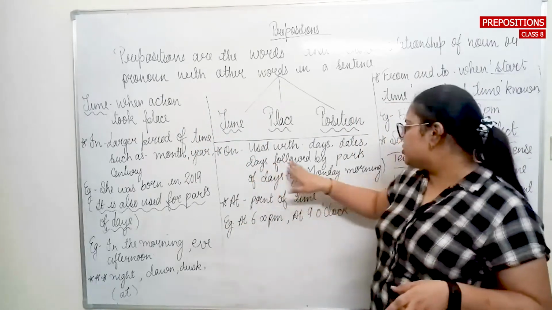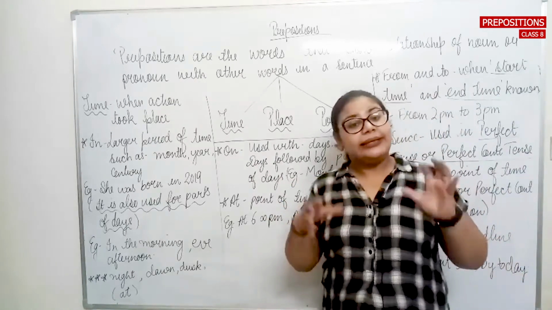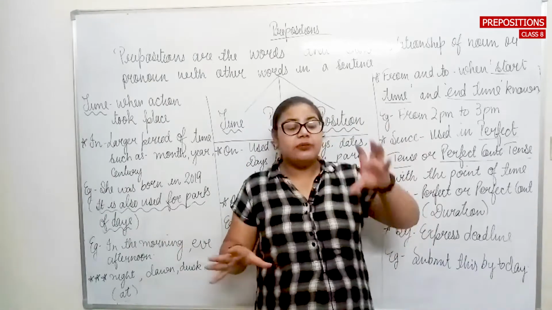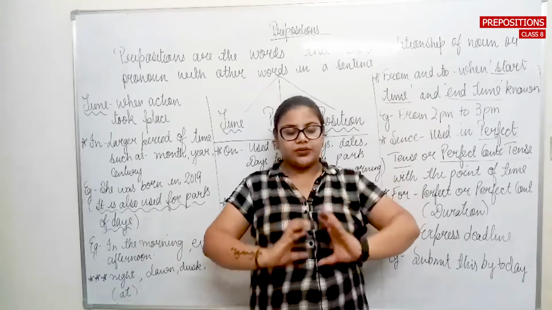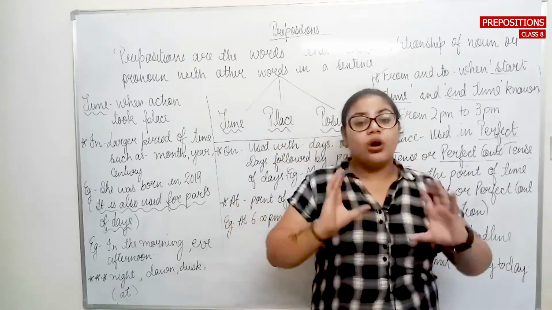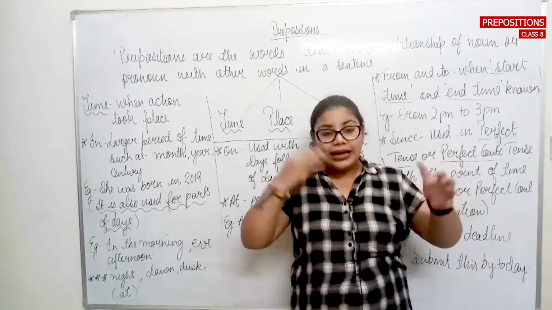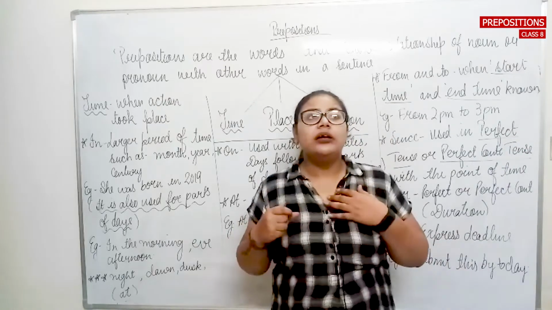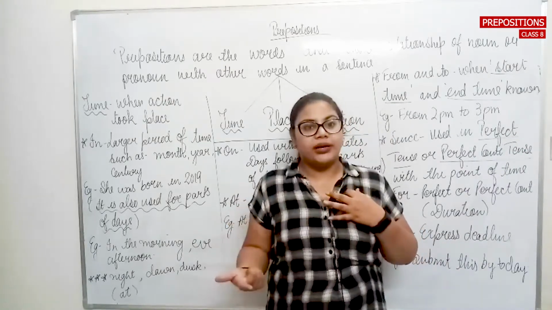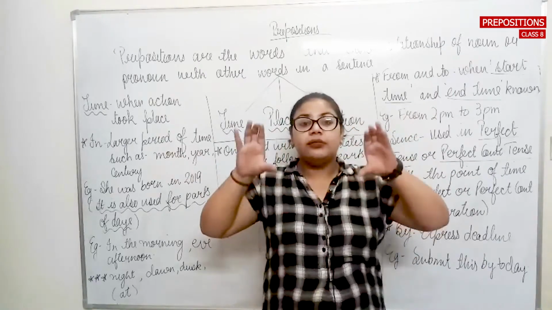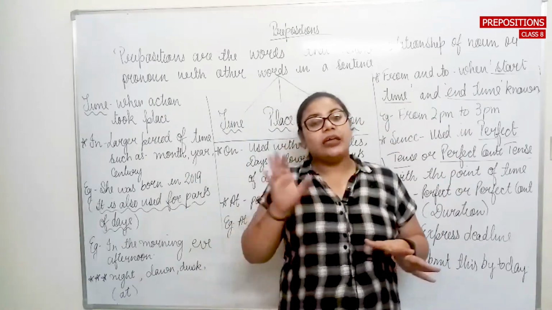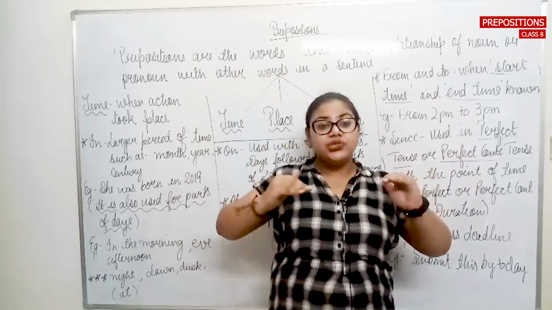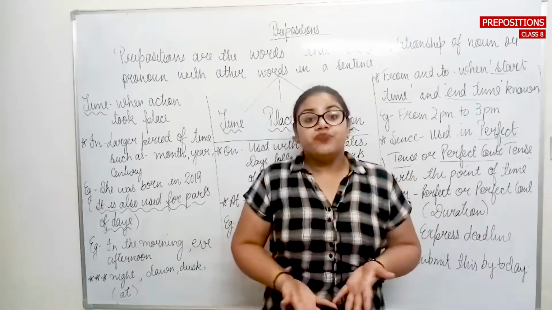Or we can say days followed by the parts of days. Now if I talk about a day, in that particular day we have the parts of the day also, like morning is a part of day, afternoon is a part of day, and evening is a part of day. So for example, if I say my flight will land on Monday morning, I am particularly mentioning the part of the day. Yes, I am mentioning Monday, but along with that, I am mentioning the part of the day, whether I will reach there in the morning, at night, or in the afternoon.